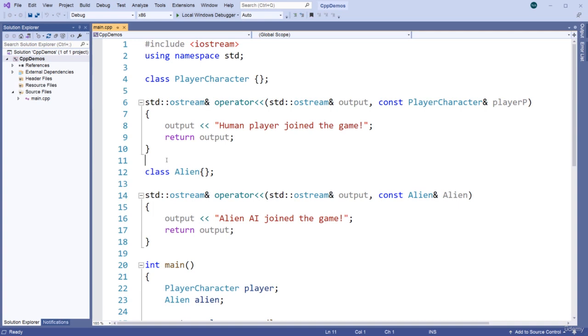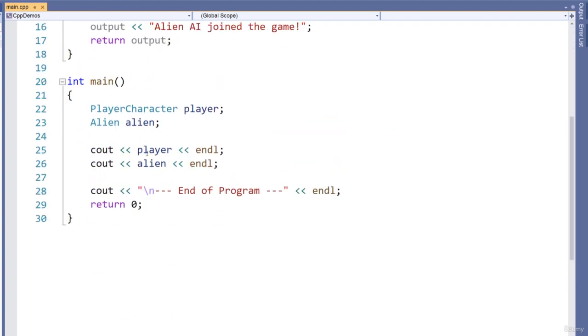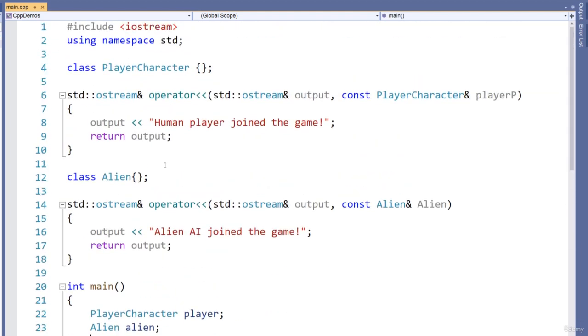Starting off, this is not the solution, it's just a justification for what we want to do. In this example, I have the player character class and an alien class, and let's say for each one of those I want to overload the stream insertion operator, so that let's go back to main here. So that I can instantiate player or alien, and then I can do cout player and cout alien, right? Now you can see the problem with this.